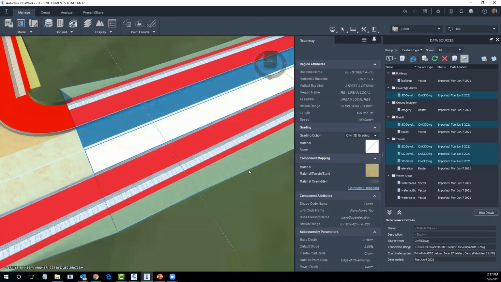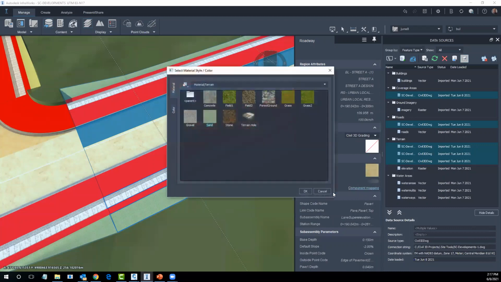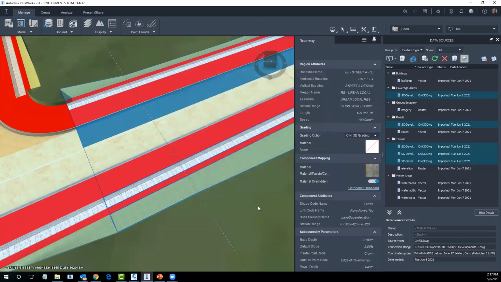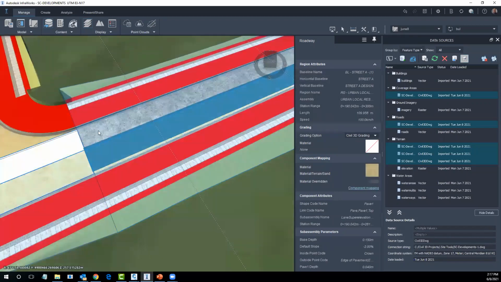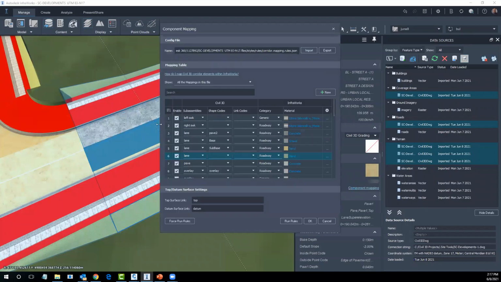If you pick one of them, you can come over to the panel rather than component mapping. If it's going to be just a kind of one-off, you can click on the template and say, okay, I want to make this something slightly different. It's going to be a concrete road, and it'll update accordingly. So the component mapping is a great tool. Set it up. Once you bring in Civil 3D, you can see how it's going to adjust pretty much everything on the fly for you. So please consider that.